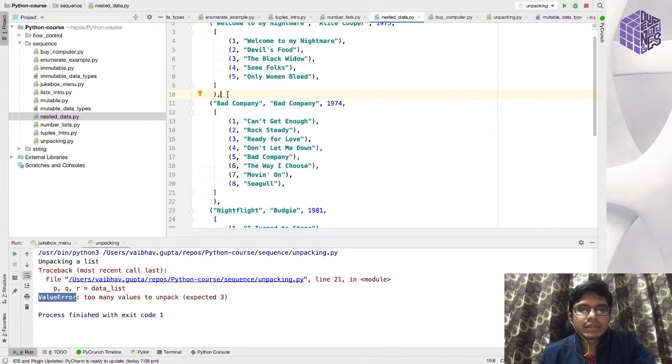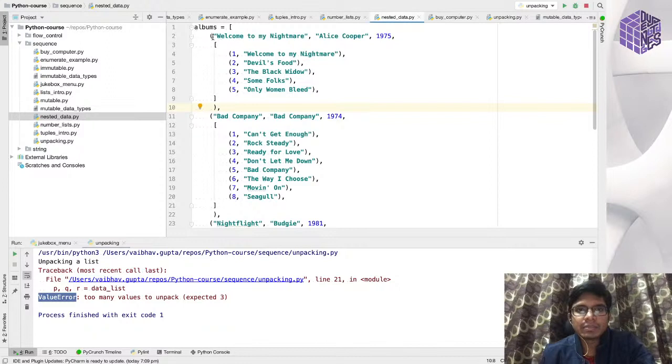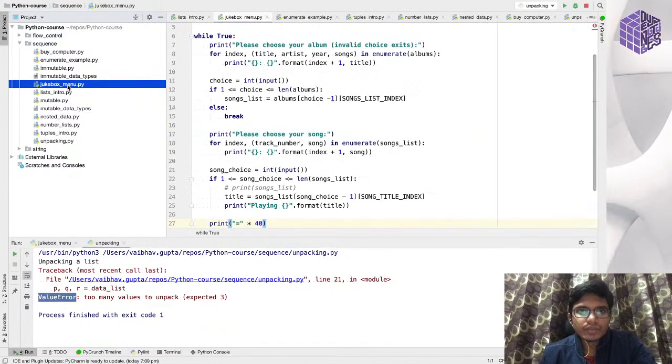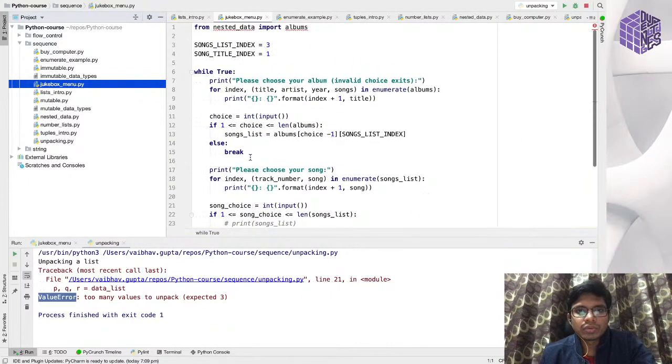Using this albums list, what we'll do is we will develop a jukebox. So let me just go over the code right here. Anyone has any questions till now? Okay, so there are no questions till now.